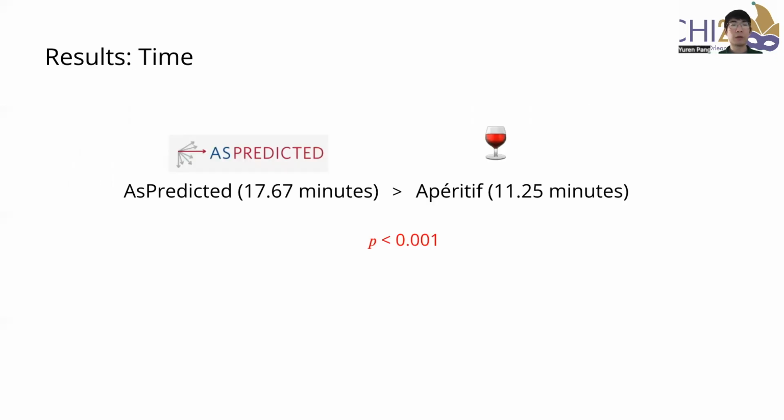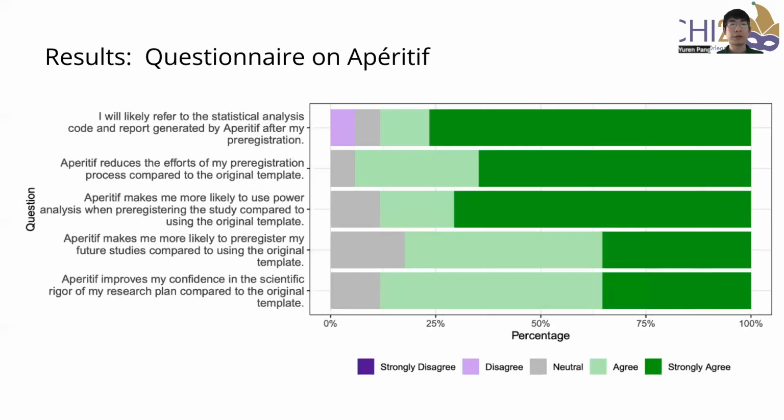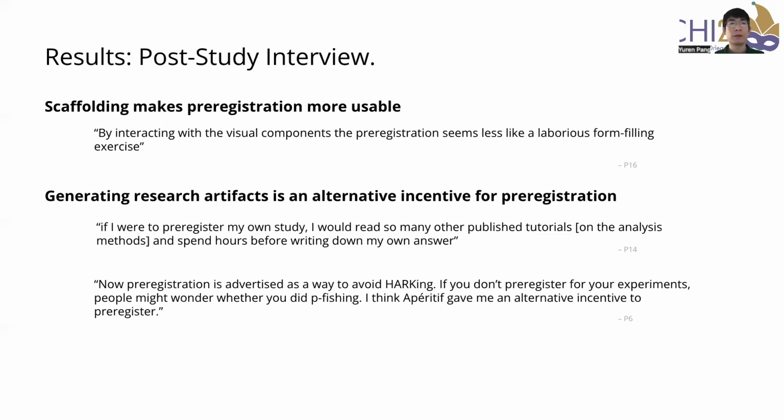In our results, we found that people spend less time preregistering with Apéritif even for a very simple experiment. In the questionnaire, participants thought Apéritif reduced the efforts of the preregistration experience and made them more likely to preregister in the future. In the post-study interview, participants expressed that the scaffolding approach enabled by Apéritif makes preregistration more usable, and generating research artifacts such as the code and the description is an alternative incentive for preregistration.